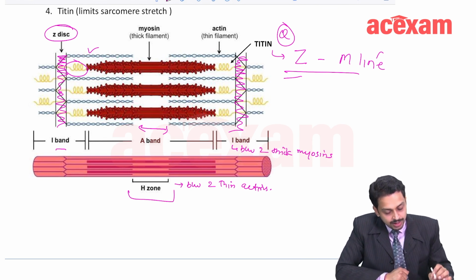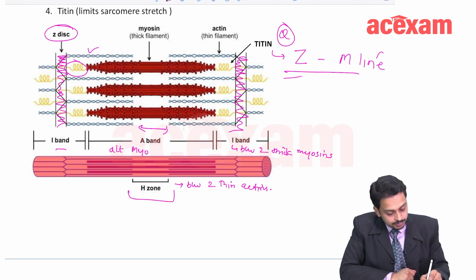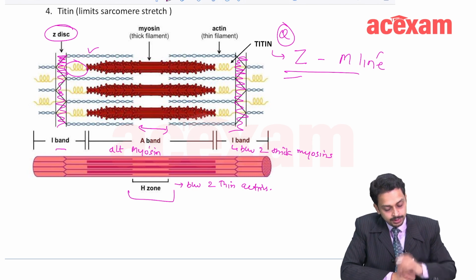And what about the A band? This is the A band. It is overlying the myosin. So the A band is due to myosin. Fine. Okay.